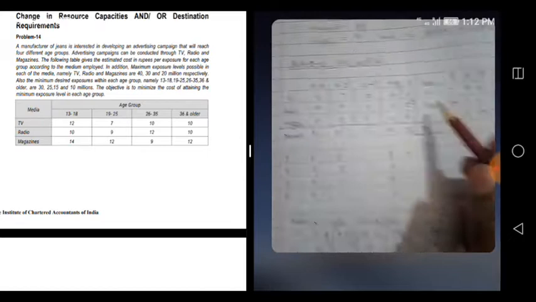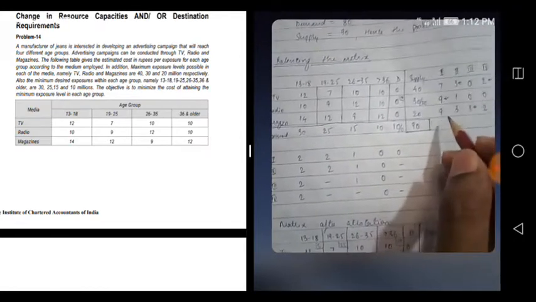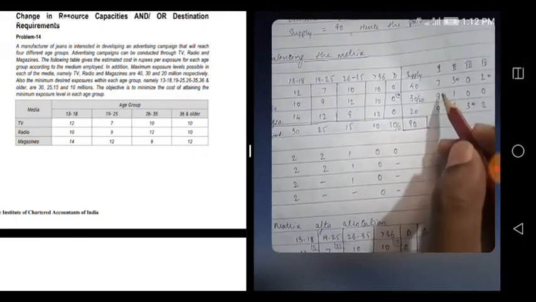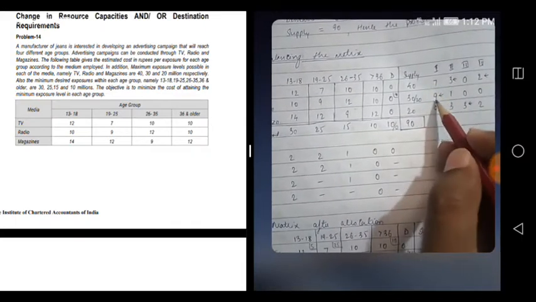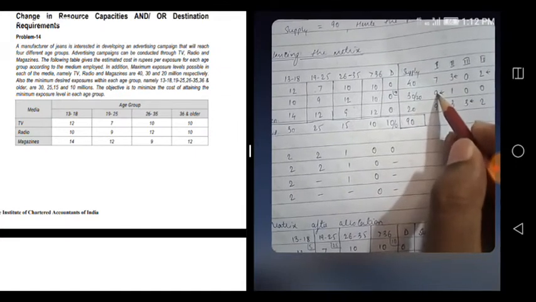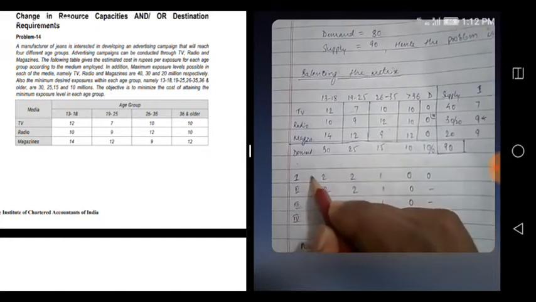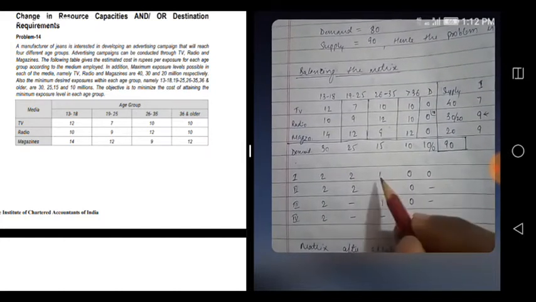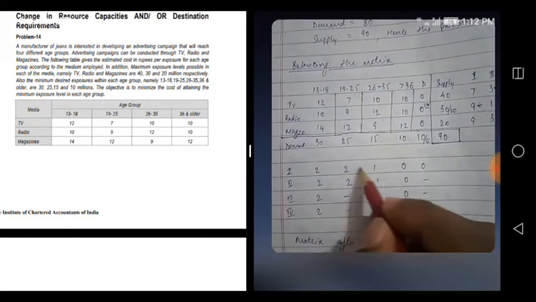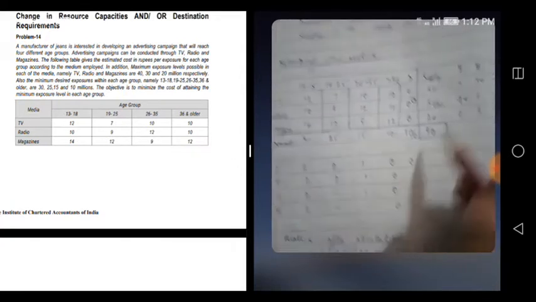Okay, if you got this thing, so see what we have to do. We have to select the iteration having the highest number. Okay, so see here also 9 is there, here also 9 is there. That is the highest number in iteration 1. See, if we go row wise, everyone is having 2 2 1 0 0 lesser than this thing, right?